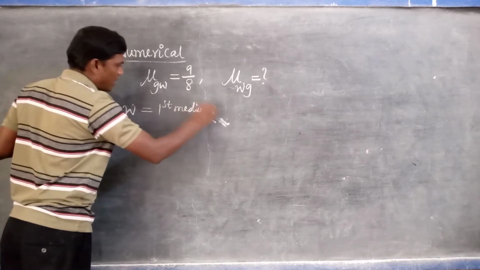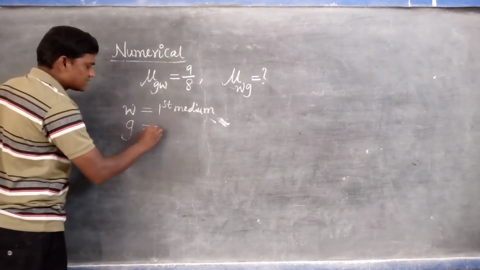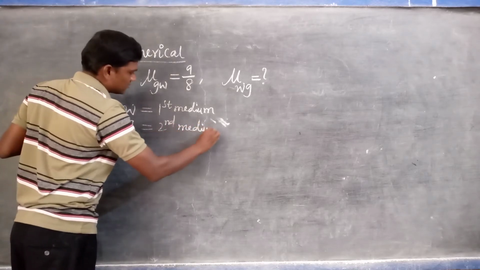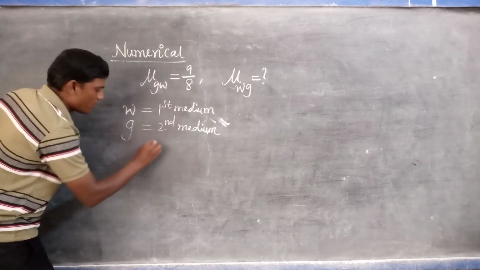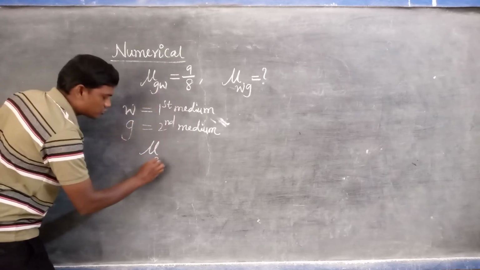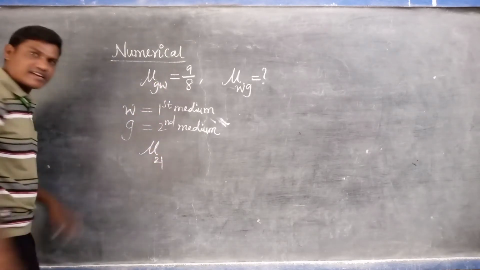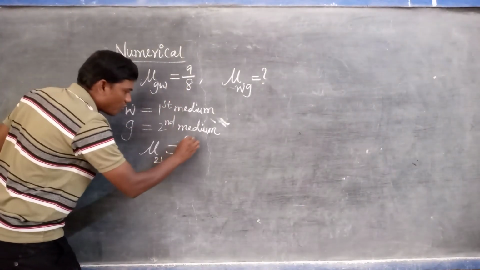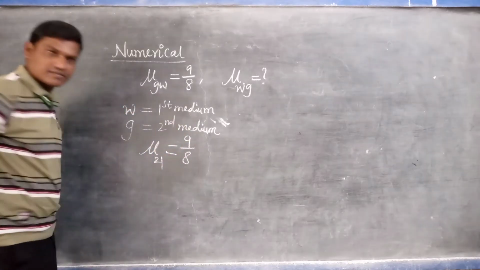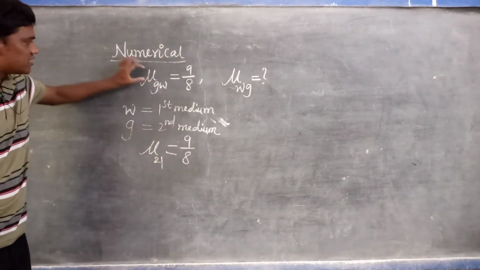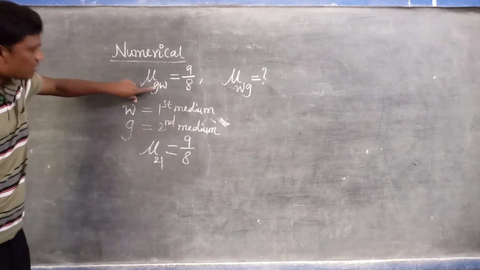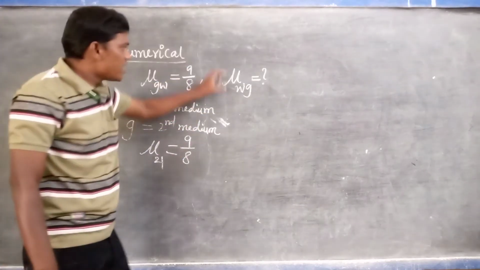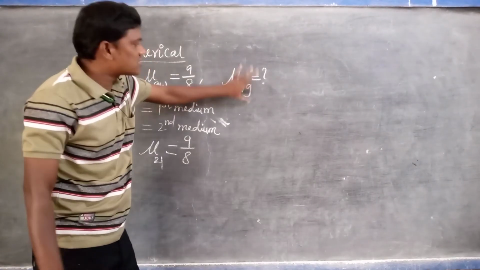Just for understanding of it, among this, glass we can say is the second medium. That's why mu of G W means 2 is glass, W is 1. We already know that mu of 2 1, according to what is given, is 9 upon 8. So mu of G W, the refractive index of the glass with respect to the water, equals 9 upon 8. Now we find the refractive index of the water with respect to the glass.